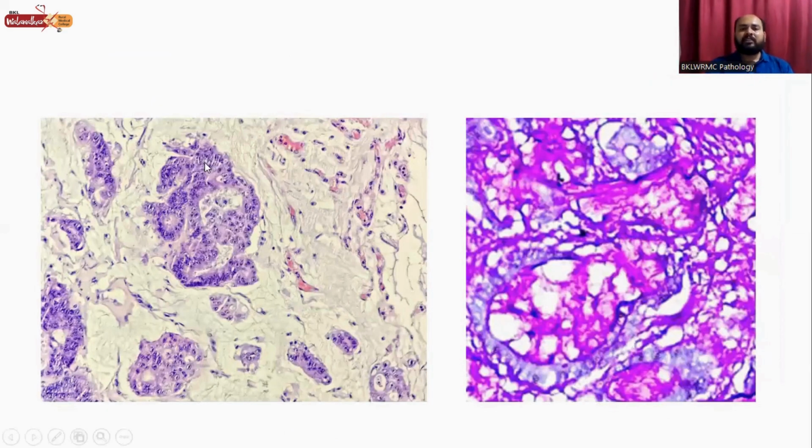So like this, these are the nests or solid masses of the tumor, and all this is mucin. So this is the special stain which is done for mucin. This is PAS positive. This PAS, periodic acid Schiff stain, gives magenta pink color like this.